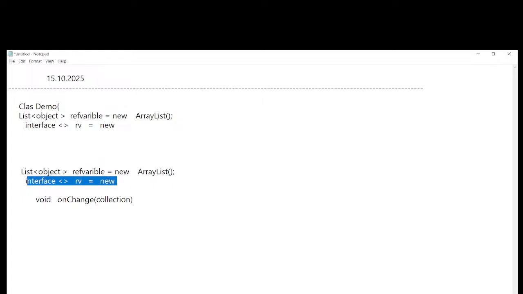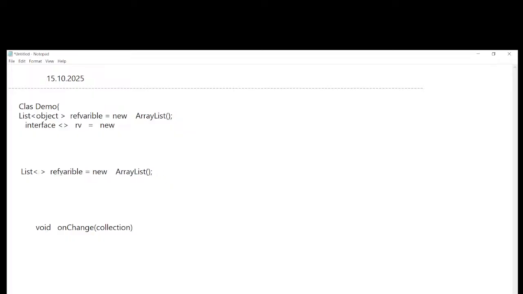This one, you can pass anything. It might be a primitive data type, String, otherwise Integer, any primitive data type you can pass in the generics. First thing, and you can pass a class name also. Yesterday I spoke about that only. Yesterday I took one Student class, right? You can pass your class name also. You can pass anything here. Object. Anything in Java we consider as an object, primitive data type, anything.